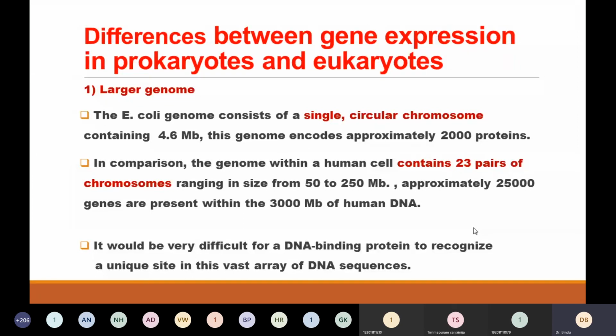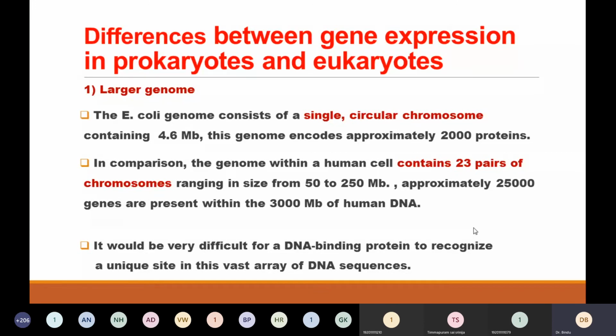There are many reasons why we say gene expression in eukaryotes is complex. First, the genome of eukaryotes is pretty huge. In E. coli, the genome is a single circular chromosome of 4.6 MB, and it encodes around 2000 proteins.